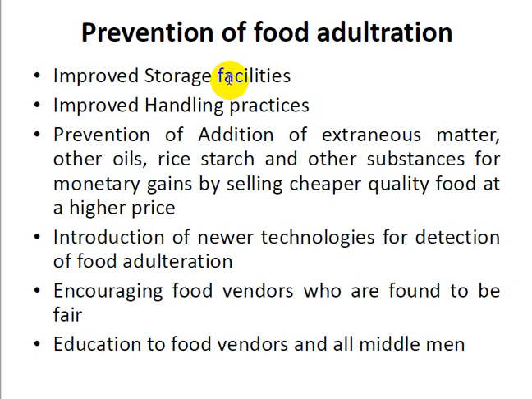And also they have to know what is meant by adulteration and what adulterants are commonly present in food substances. And also new technologies can be developed so that we can immediately test whether an adulterant is present in the food substance or not. And also we have to make them available at the consumer level so that each and every consumer can be aware of the adulteration. So these are the steps that can be followed to prevent food adulteration. So herewith I conclude food adulteration, the steps, and what organizations are involved in controlling food adulteration.